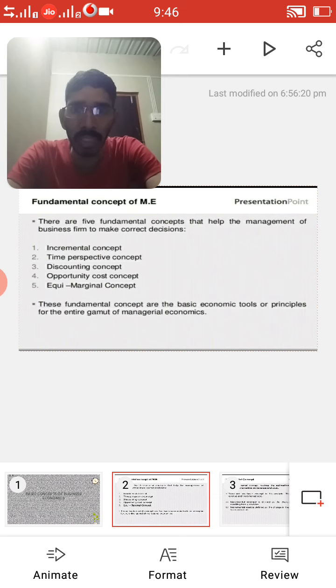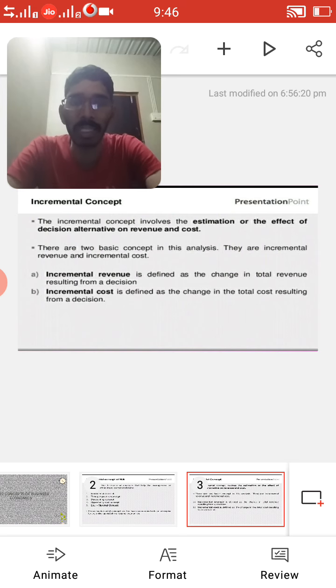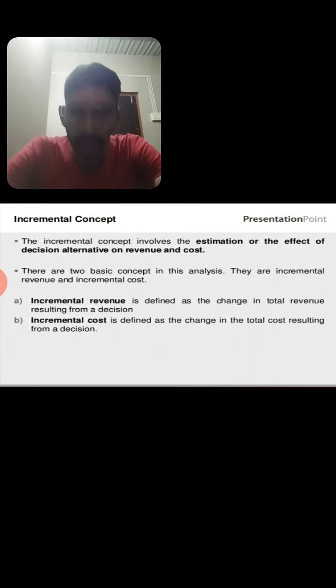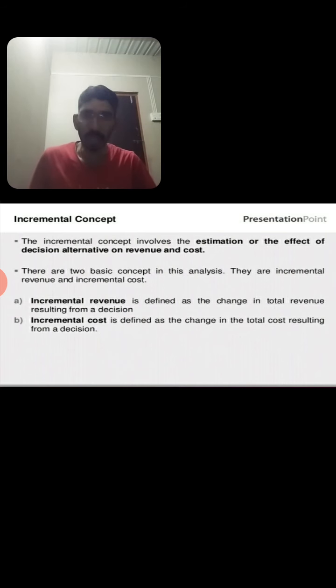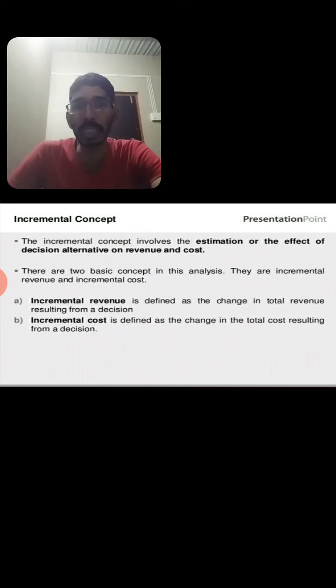These fundamental concepts are the basic economic tools, the principles of the entire game of business economics. The first one is the incremental concept. It is one of the important fundamental concepts of business economics, because there is a close relationship between marginal cost and marginal revenue. We can observe the total changes in total revenue and total cost when we take proper decisions.